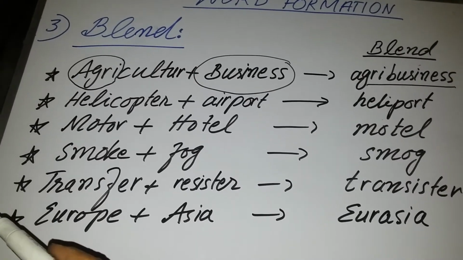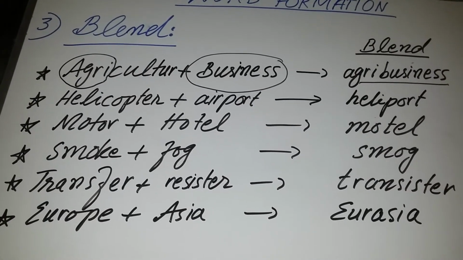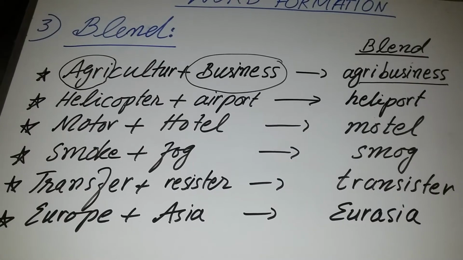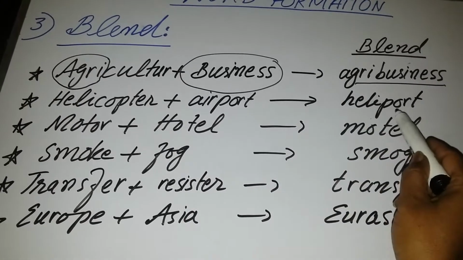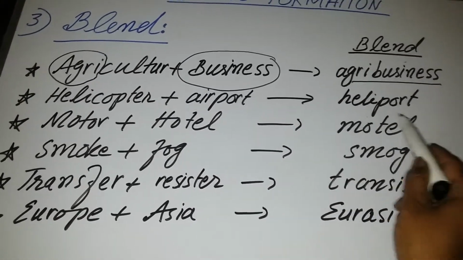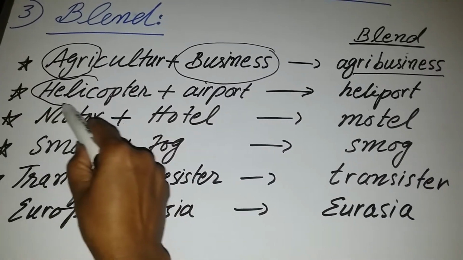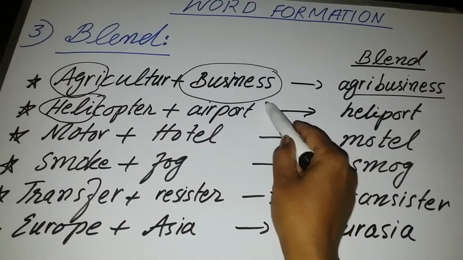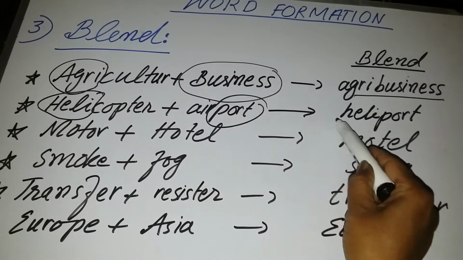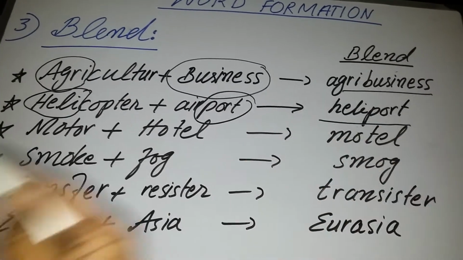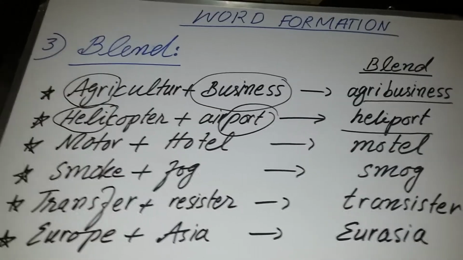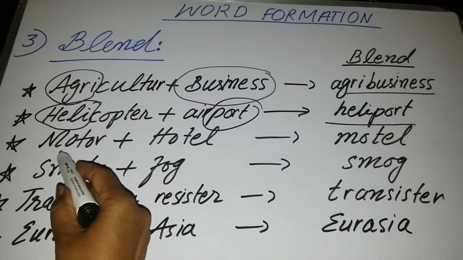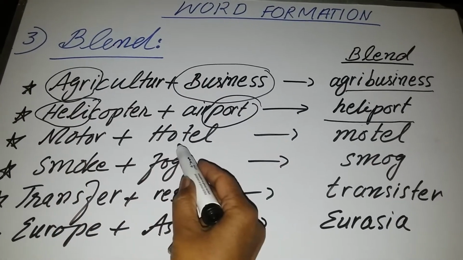Similarly, in the second example, there is helicopter plus airport, and the blend is heliport. It means we have taken heli from helicopter and port from airport, and the new blend is ready, heliport. Next one, motor plus hotel.